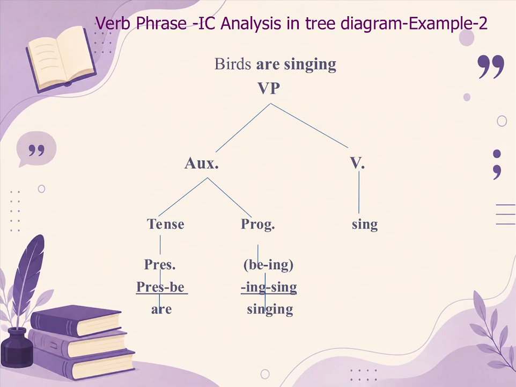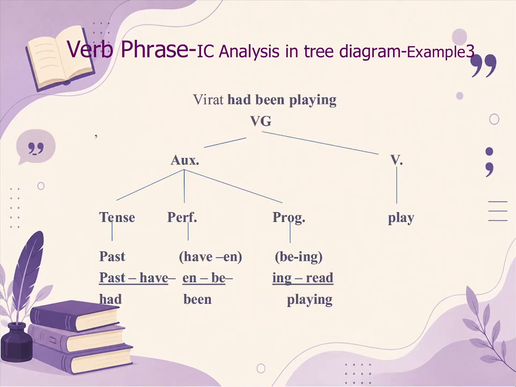Then the sentence birds are singing. It has auxiliary and verb. Auxiliary, naturally tense is present. So present indicative are, and progressive auxiliary is ing. So are singing, and the main verb is sing.